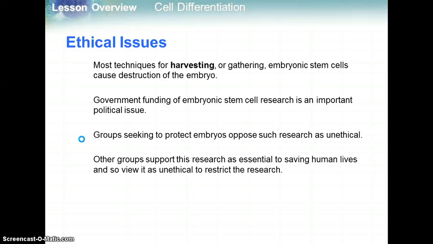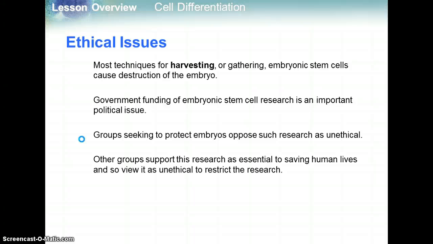So there are groups seeking protection for embryos that would oppose this type of research because it's considered unethical. And then other groups that support the research are supporting it as essential to saving current human lives. They would view opposing it as unethical, since it's restricting the research and preventing humans who are living from getting the proper help that they need.